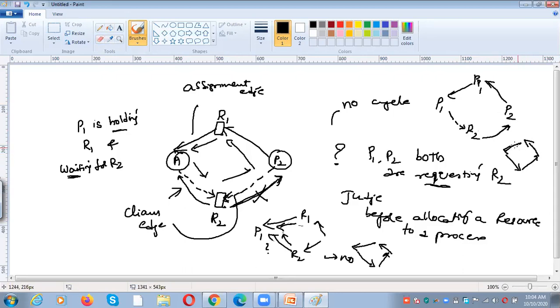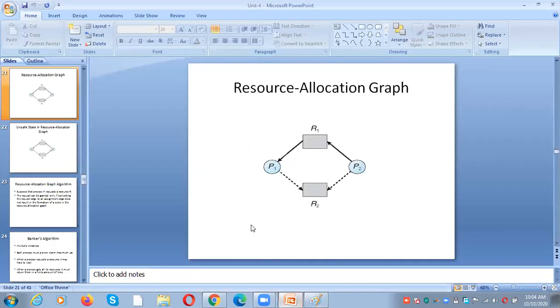So what happened here? From R1 to P1, P1 to R2, R2 to P2, P2 to R1. So there is a circle, right? If we assign R2 to P2, then there will be a cycle. If we assign R2 to P1, then there will be no cycle. So based upon that, whenever a process is requesting a resource, directly we should not make it an assignment edge.